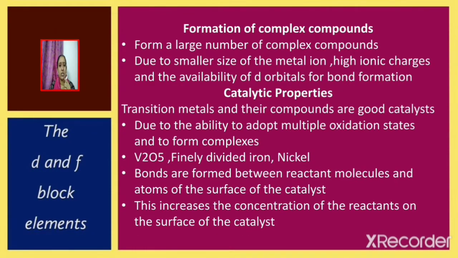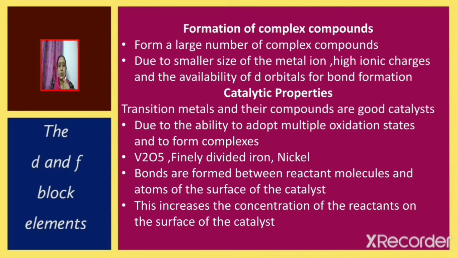Formation of complex compounds. Transition elements can form a large number of complex compounds. It is due to the smaller size of the metal ion, high ionic charges, and the availability of d orbitals for bond formation. Transition metals and their compounds are good catalysts. It is due to the ability to adopt multiple oxidation states and to form complexes.